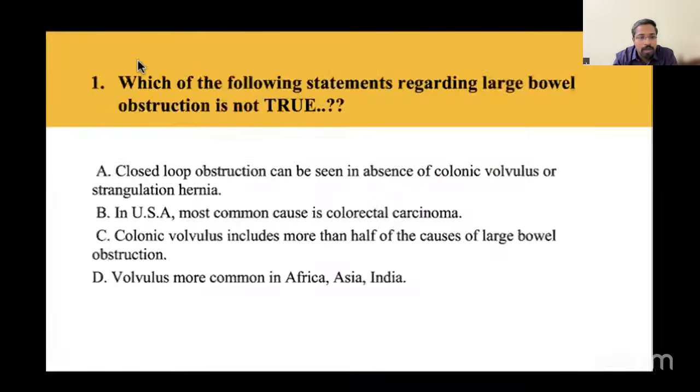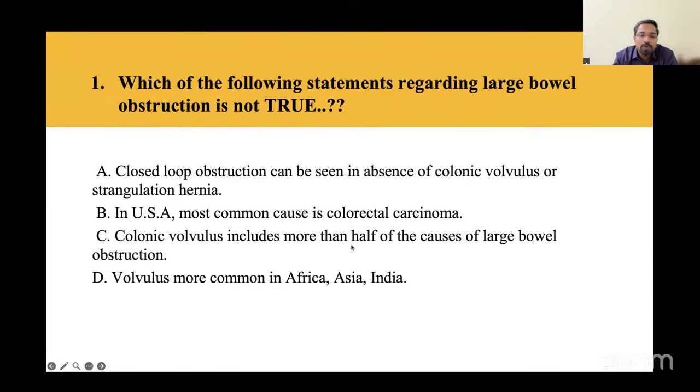obstruction. Now, coming to the option, closed loop obstruction can be seen in the absence of volvulus or strangulated hernia. Not so. These are the two most common conditions where you can see closed loop obstruction. One other condition is colorectal cancer with a competent ileocecal valve, which is going to cause a closed loop obstruction. And the other option, in USA the most common cause is colorectal carcinoma. Yes.